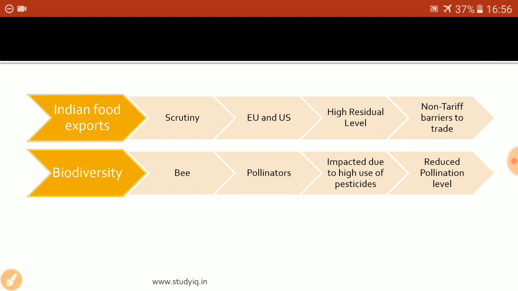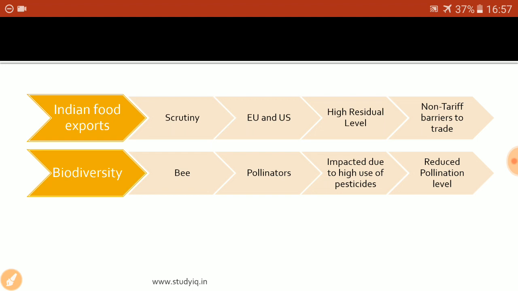Coming to another implication of high usage of pesticides and chemical fertilizers, it is impacting the biodiversity in the region. For example, I would just give you one small example. A honeybee sits on the flowers, sucks the nectar, goes back to its hive, and then this is processed to generate honey. Recently, an organization in Switzerland has found that the level of pesticides in the honey from across the world is really high.